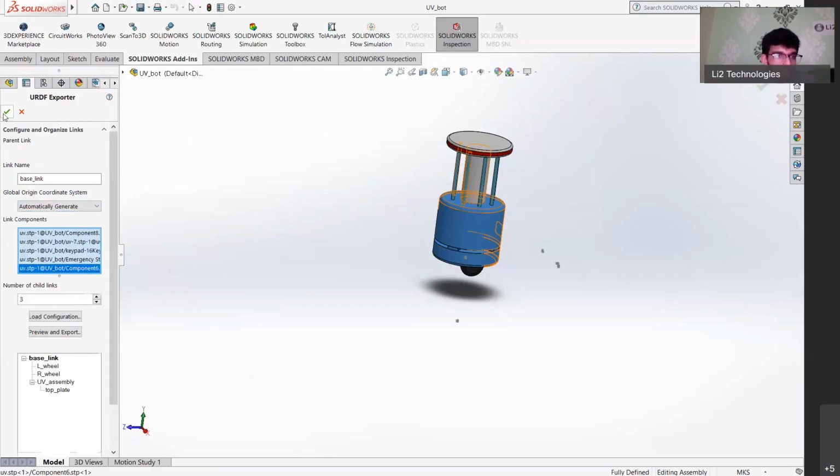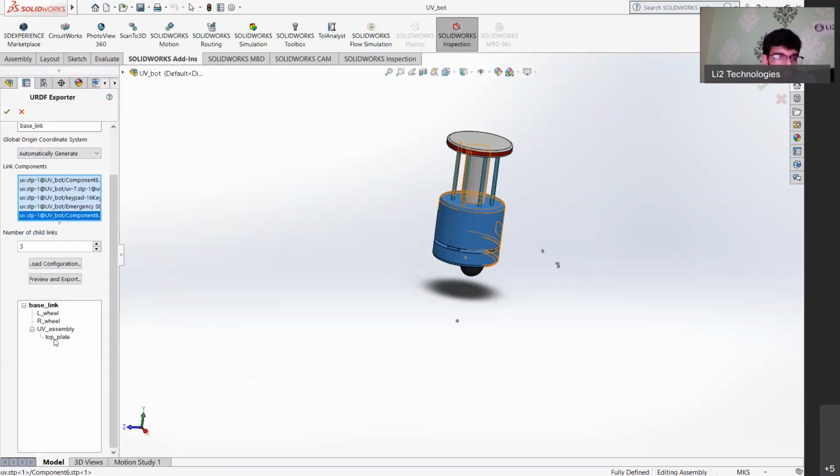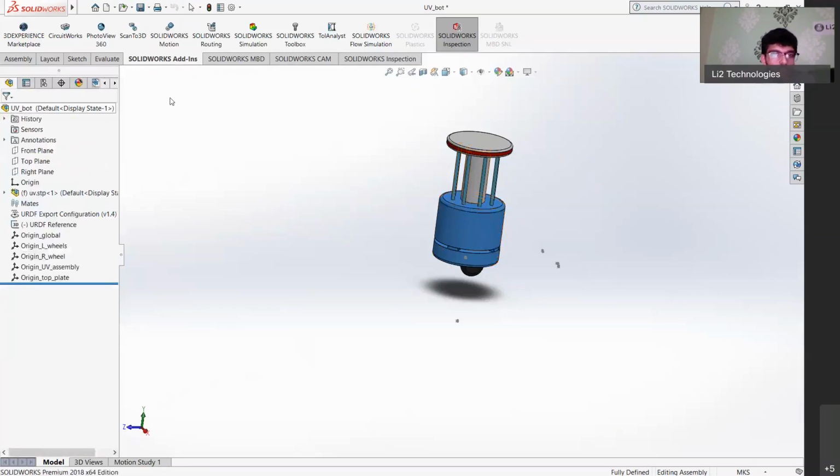So if you do this, then it'll automatically create a tree here, a similar tree to what we saw. And then all you have to do after you create this tree is click done, and then the URDF will be stored in a particular predefined location. And then that URDF you can directly import into your Gazebo simulation. So this is just a brief overview of how you use your customized models and convert them into URDF. This is the best method that I would suggest.